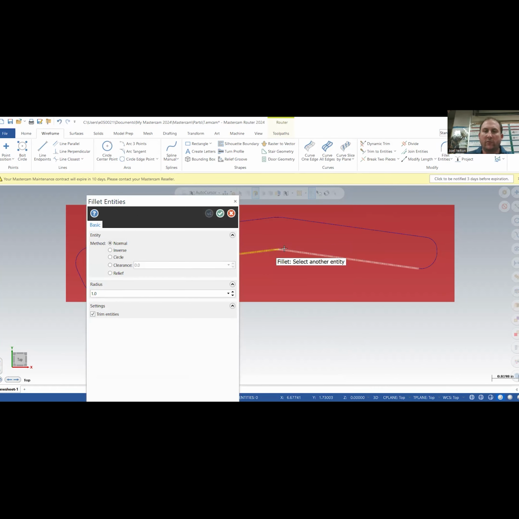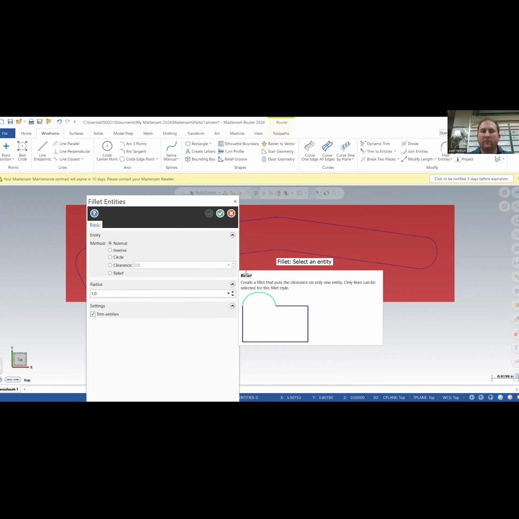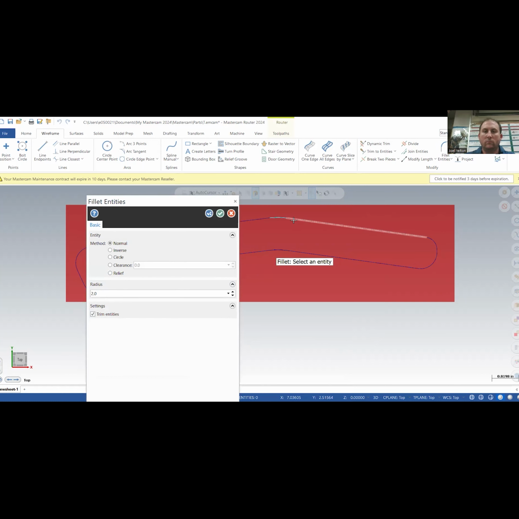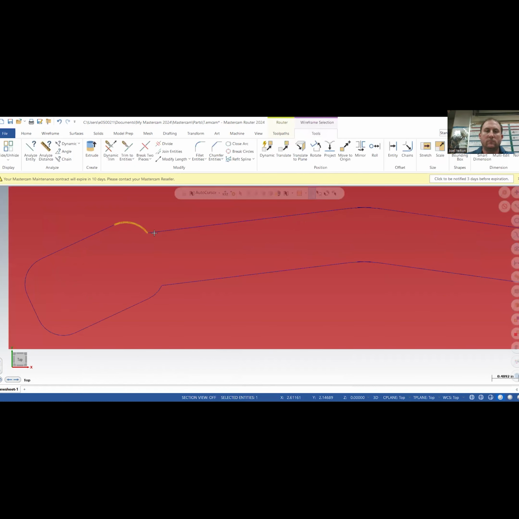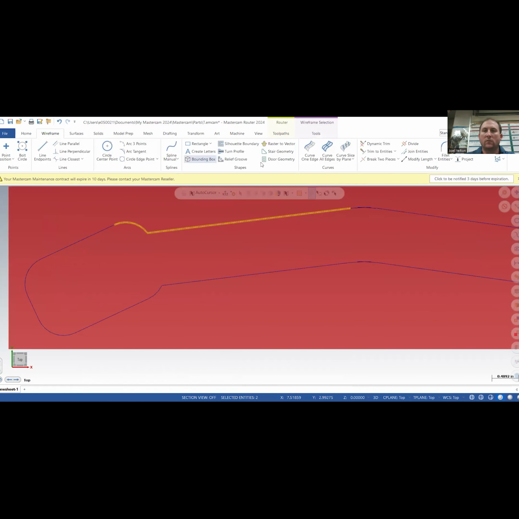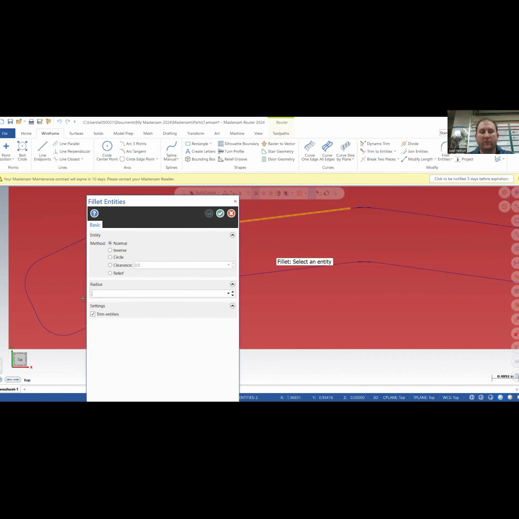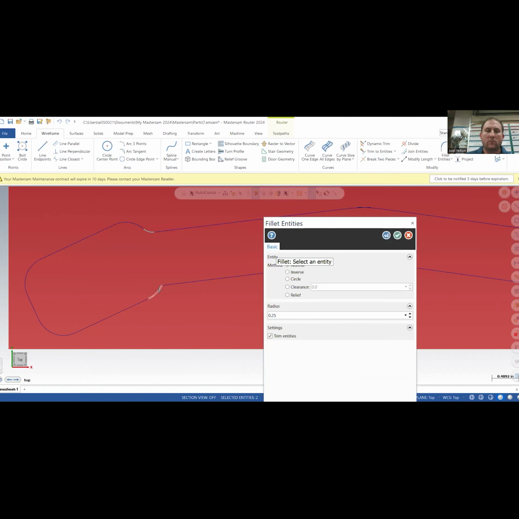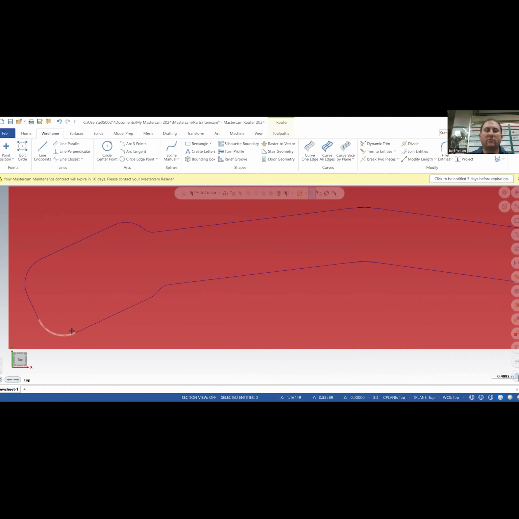Okay, let's see. Try it again. Wireframe, fillet. There we go. Now 0.625 is too big. Let's try 0.375. Let's try 0.5. So it's saying, hey, that's too big. It doesn't know what to do. Let's try 0.4. Nope. Okay, so 0.375 it is. It's fine. Now, same thing.